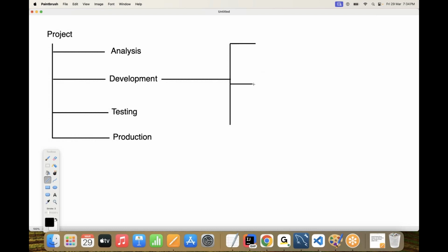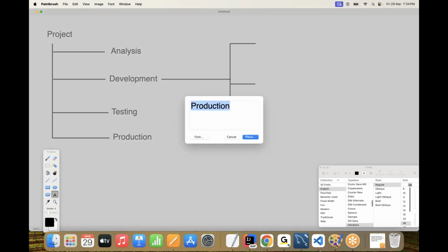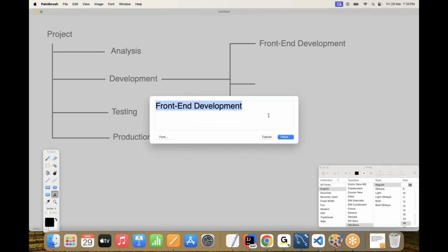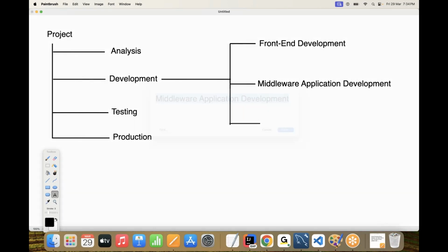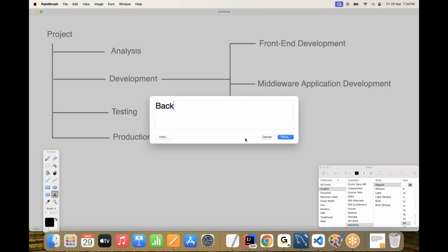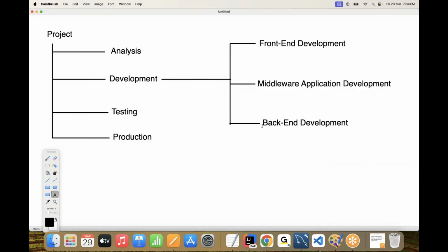First one is front-end development. And the second one is middleware application development, or simple application development, app development. And the third one is back-end development. Everybody, put more concentration on what I'm telling you.